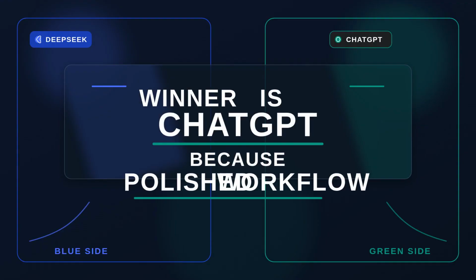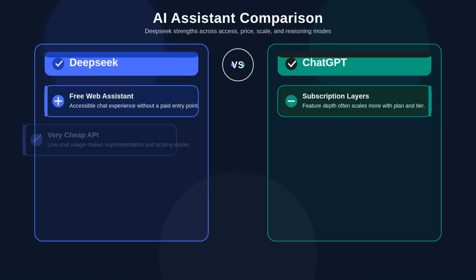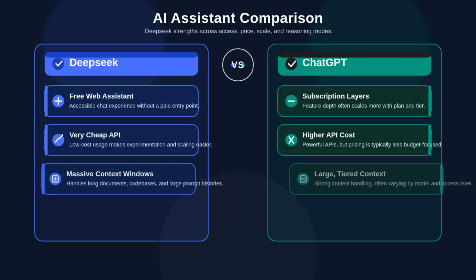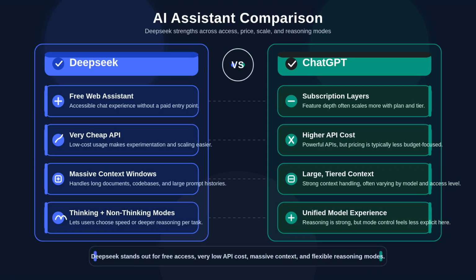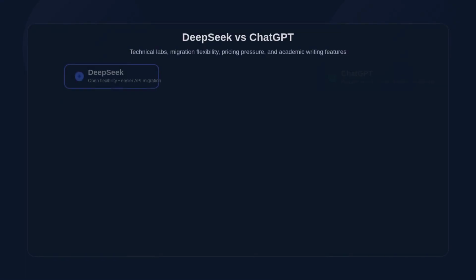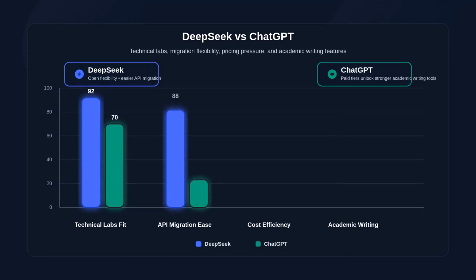Third, value and flexibility. DeepSeek is really strong here because the web assistant is free, the API is very cheap, and current models support massive context windows plus thinking and non-thinking modes. DeepSeek also makes more sense for technical labs that want open model flexibility and easier API migration.